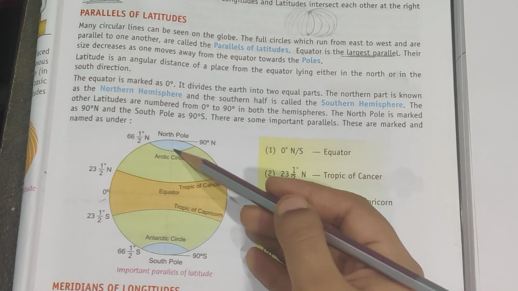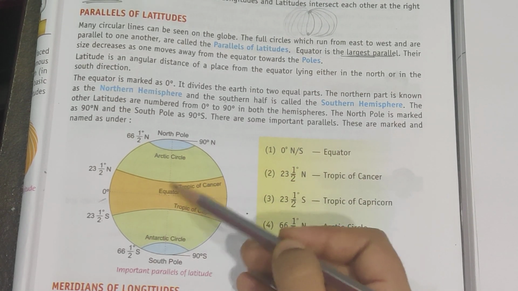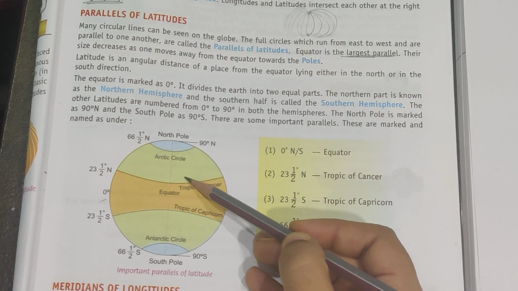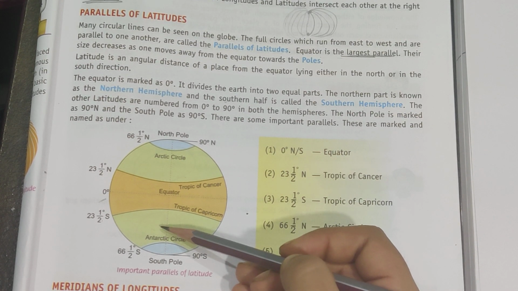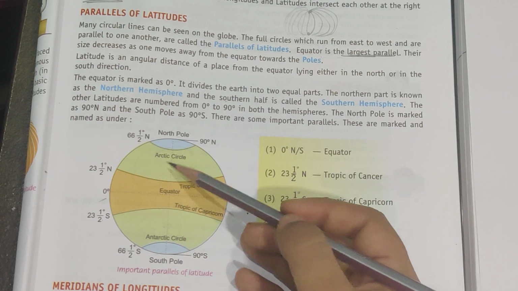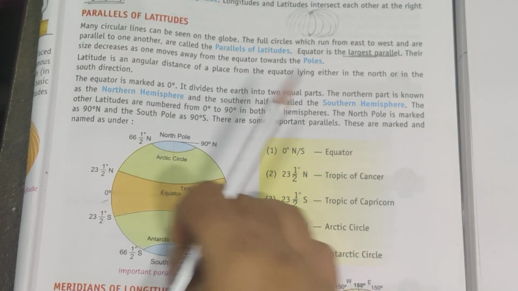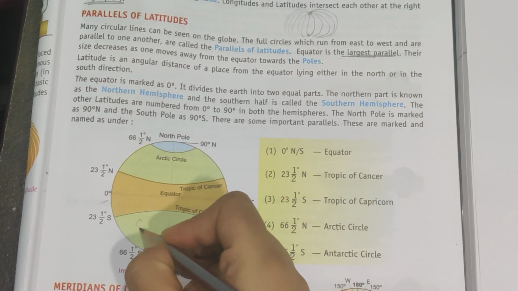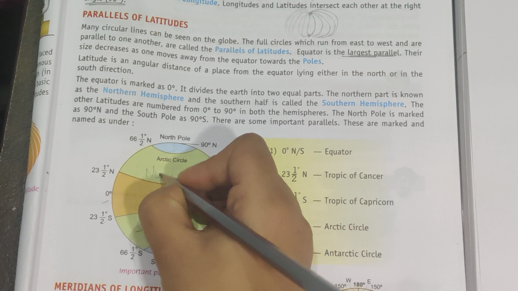It divides the earth into two parts, meaning this part and this part. These are the two equal parts of the earth. This part is equal to this part. And since it divides it into two equal parts, this is the northern part and this lower one is the southern part.